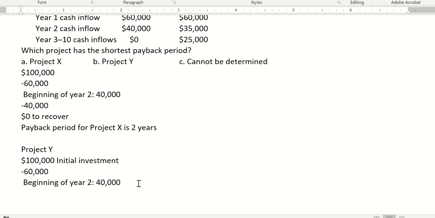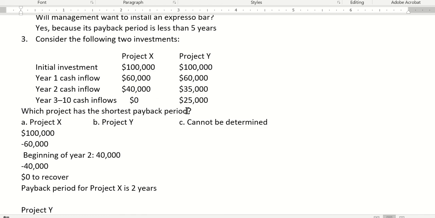At the beginning of year two, I still need to recover 40,000. Minus 35,000, which was the cash inflow of year two, at the beginning of year three I still have 5,000 left to recover of my initial investment. So it's going to be more than 2 years.